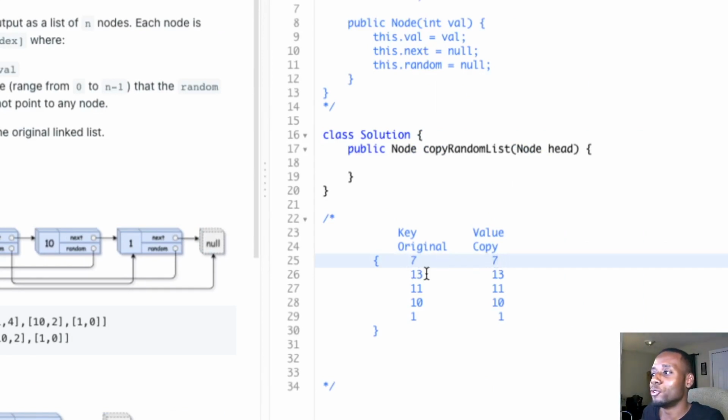Those represent the values, but they're actually two different things, guys. Even though they have the same value, they're not the same object. They're not pointing to the same memory location as the original. That's why we create a new object, to not reference the original object. So it's a copy of that. It's how I create a deep copy, guys.